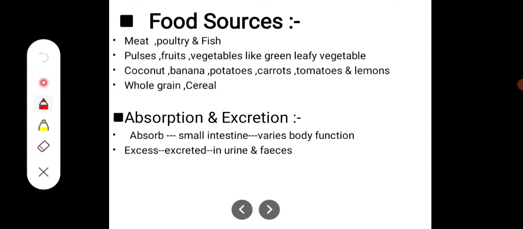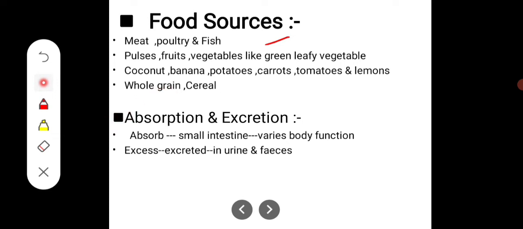Then the food sources of potassium: meat, poultry and fish. Then pulses, fruits, and vegetables like green leafy vegetables, coconut, banana, potatoes, carrots, lemons, and whole grain cereals. Most foods contain potassium.